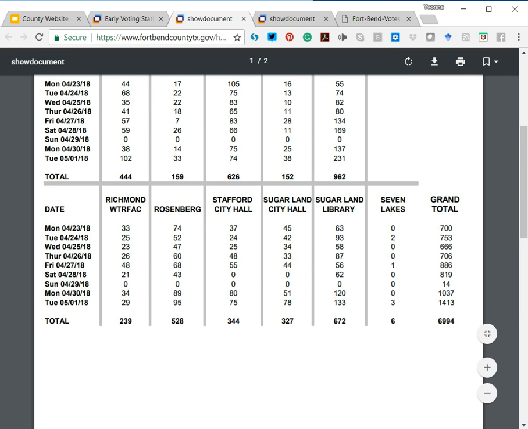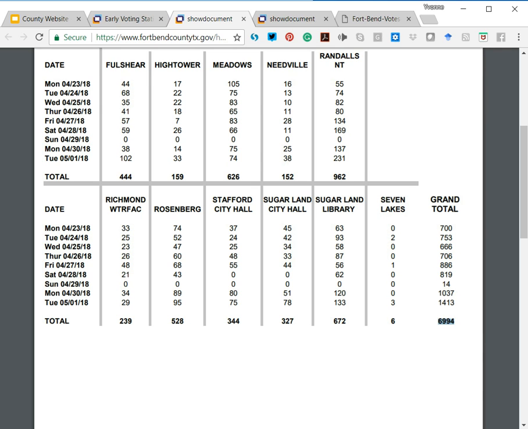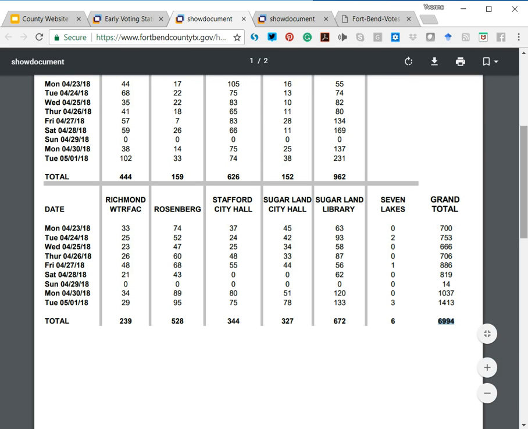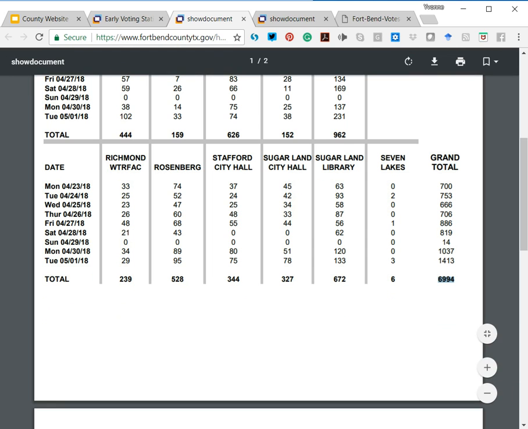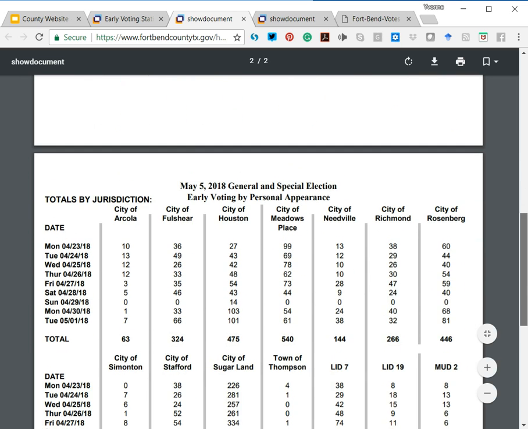At the very bottom, you'll see a total. So there was a grand total of 6,994 eligible voters who cast a vote in the May 5th election. We'll post percentages, and so will the county, once this has been tallied. Again, this was the last day of early voting, so these are the totals for the entire time period that early voting was available to local citizens.